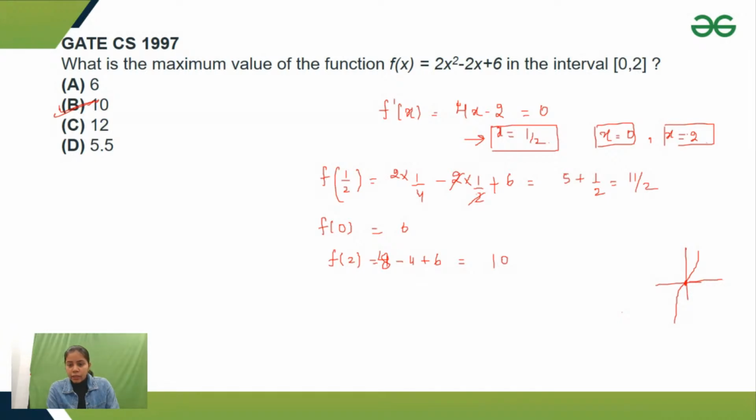In case the interval is not given, out of the given options, 10 would be correct. No, in that case, you cannot say 10 would be correct.